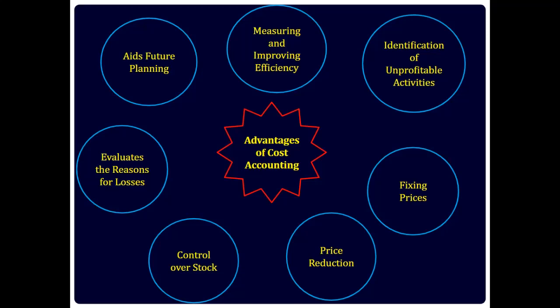Fixing prices. This is one of the most important advantages of cost accounting. Many businesses price their products based on the cost of production of these products. To enable this, we first need to calculate the actual cost of production of these products. Costing makes the distinction between fixed cost and variable cost, which allows the firms to fix the prices in different economic scenarios. Prices that we fix without the help of cost accounting can be too high or too low, and both cause losses to the business.